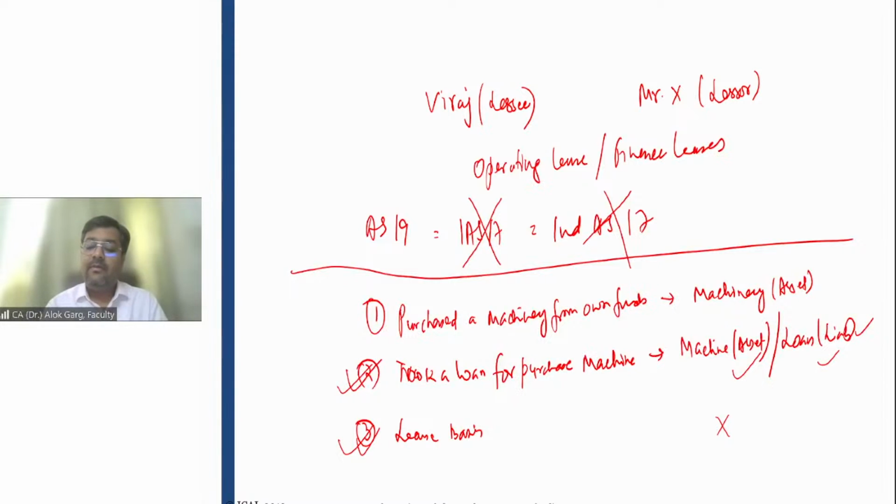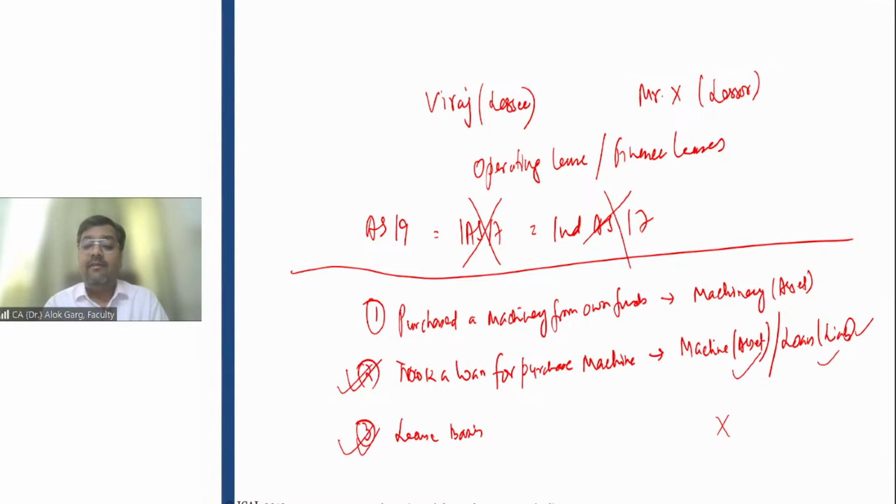Okay, friends. So we understood this aspect. When the lessee recognizes right of use asset and lease liability, of course, it will be on the basis of the present value of future lease rentals, which we are going to discuss while discussing the initial measurement and initial recognition of right of use asset and lease liability in the books of the lessee.